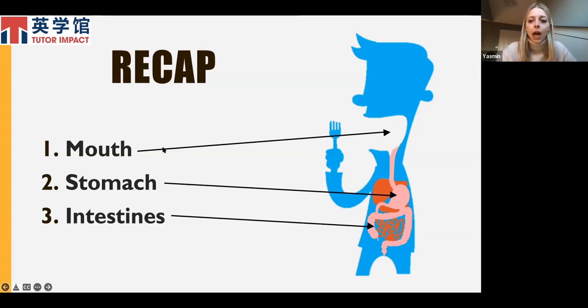As you can see here, I've labeled these on the diagram. So we have the mouth up here at the start, and then we just go down to the stomach, to the small intestines, which are the ones inside here. And then we go to the large intestine, which is the last stage of the digestive system before your body gets rid of the food.